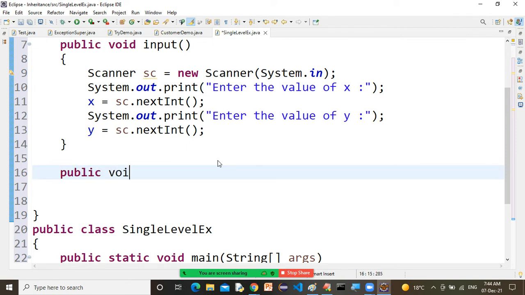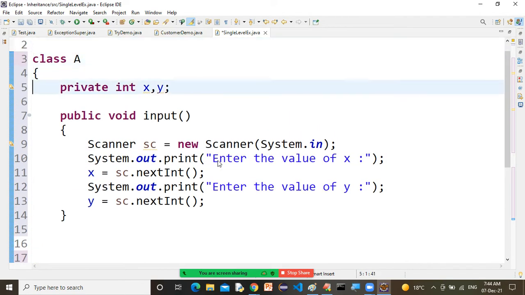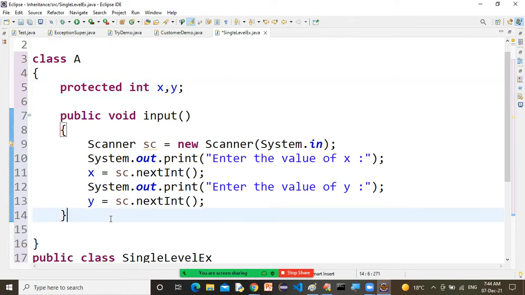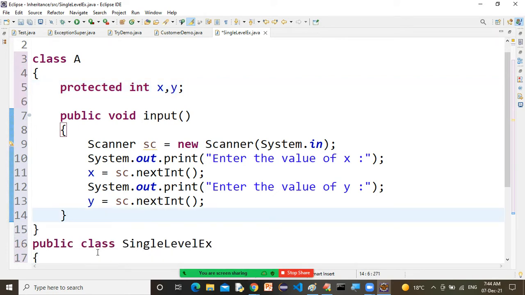Public void, or do one thing: if you want to use this show method in another class, just remove this or make it protected, sir. Make it protected, because I want to use this variable in another class. Just make it protected. Only the restriction is with private, sir.